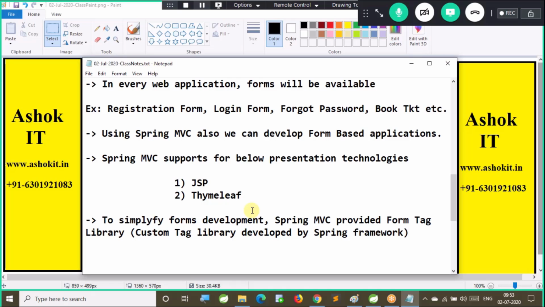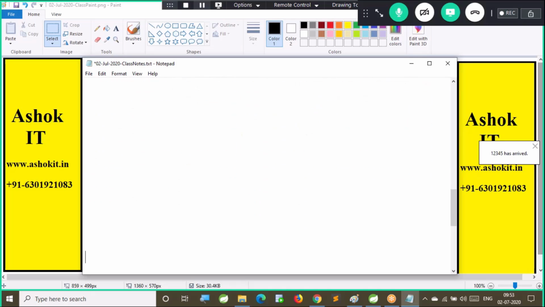Are you able to follow this? Right, let's move on. Now, form development, product form development. I'm going to take a simple product form development.